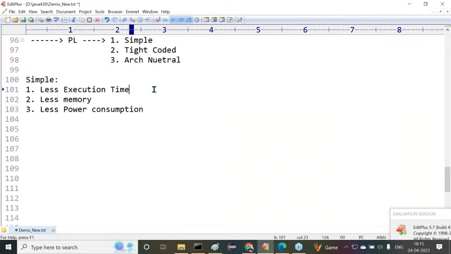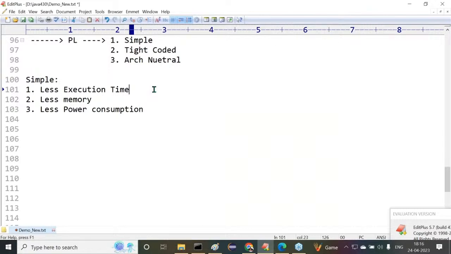Understand clearly what I'm telling you. The point is not about a mobile phone or anything else. Less execution time, more performance, and the user is happy. More execution time, less performance, and the user is not happy. We prepare all software products for the sake of satisfying the end user. When the end user is happy, the product gets very good demand. When the end user is not happy, the product does not get demand.